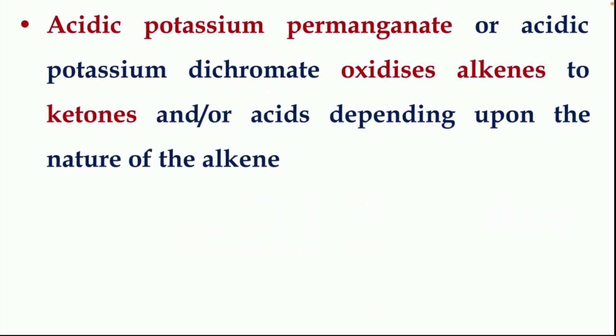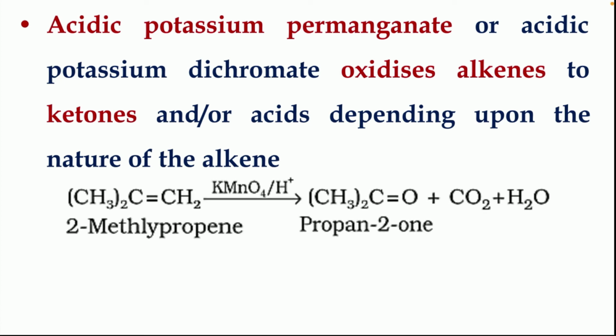Next we have acidic potassium permanganate or acidic potassium dichromate, which oxidizes alkenes to ketones or acids depending upon the nature of the alkene. So here 2-methylpropene converts to propan-2-one. So children, these reactions you need to remember because we can use them for conversion reactions.